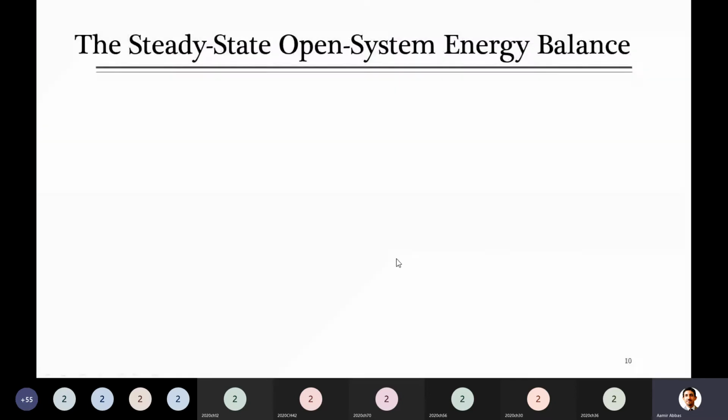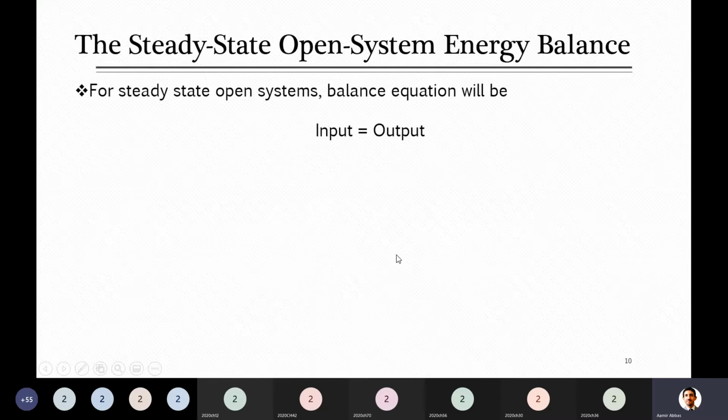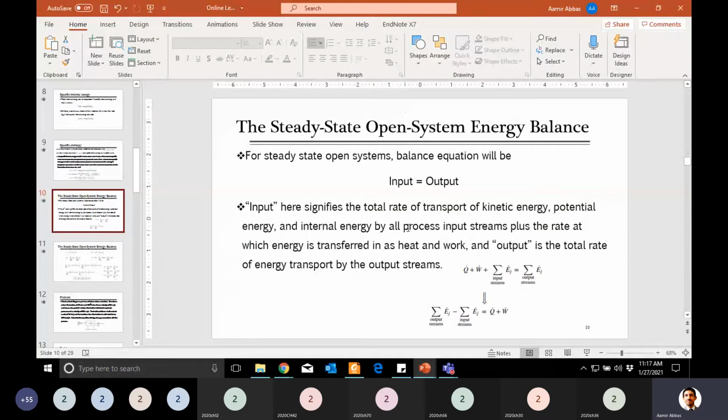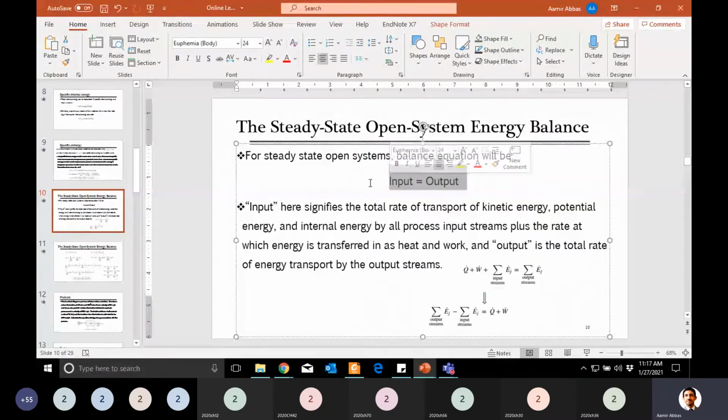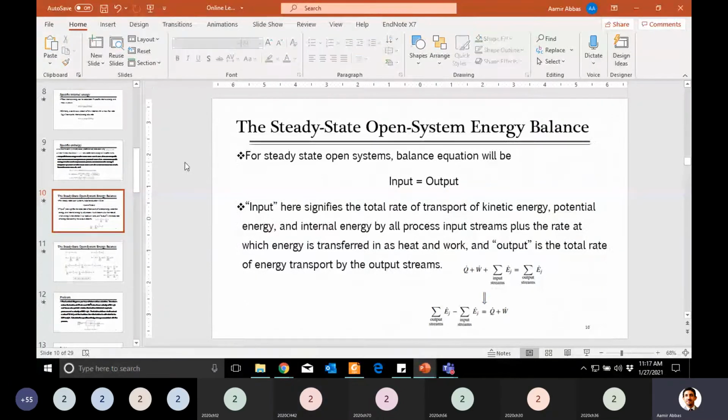By the way, I hope every one of you has repeated the lectures we have done in the last few days. Do you remember this equation? Anyone who said no? This is for steady state. In steady state, accumulation is 0, so input is equal to output. Basically, this equation is input minus output equal to 0. Does anyone have any issue with this equation? No, sir. Input minus output is always equal to 0 for a steady state system.